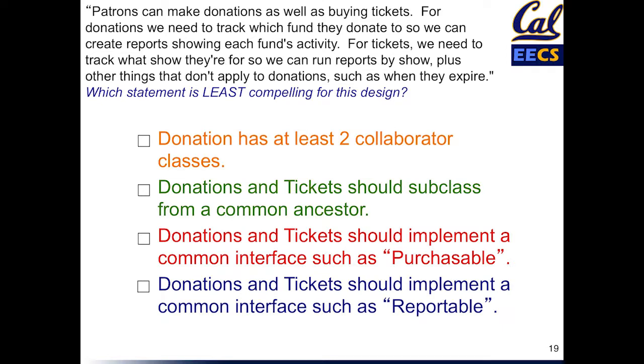So the idea that the customer even says other things that don't apply to donations suggests that it might be premature to think about donations and tickets inheriting from a common ancestor, because inheritance is about behavior reuse at the class level, but it's not clear that donations and tickets reuse that many behaviors. But on the other hand, if we put those behaviors into modules and mix the modules in as interfaces, we have the flexibility to get behavior reuse without requiring that they inherit from a common ancestor. So our answer to the design question is that in this example, the behavioral spec doesn't really justify the choice to make donations and tickets inherit from a common ancestor class.